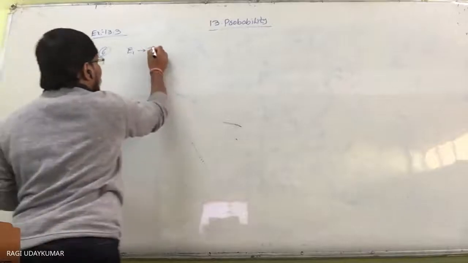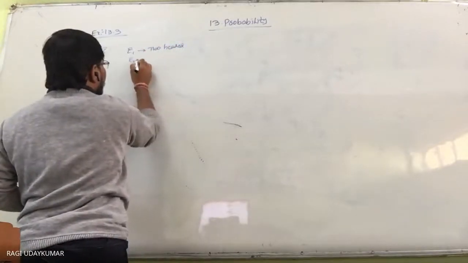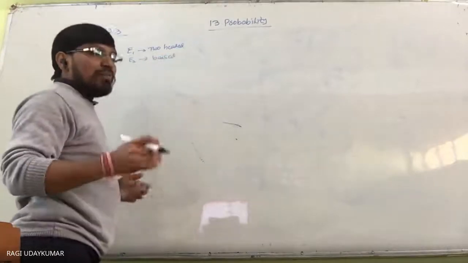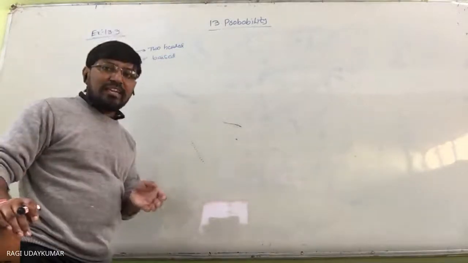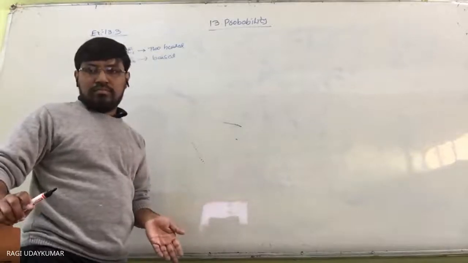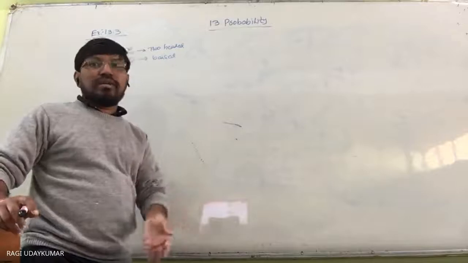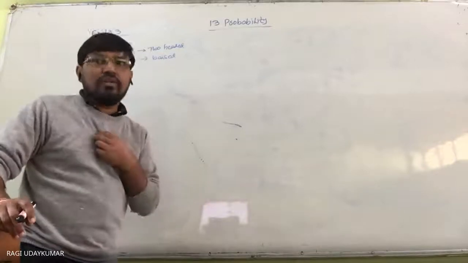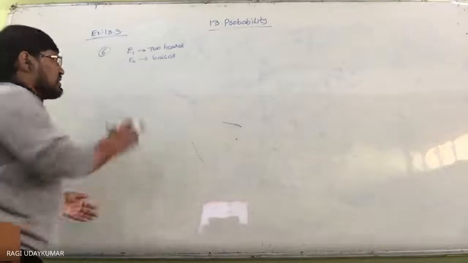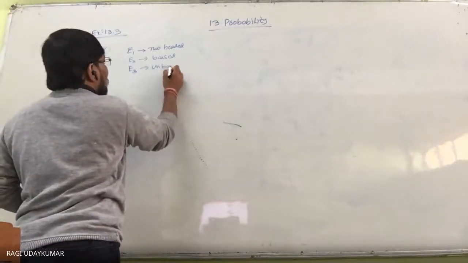E2 is the event of the biased coin. Unbiased means the probability of getting a head is 1 by 2, and the probability of getting a tail is also 1 by 2. Biased coin means more number of times, 75% as already given, you get a head. So equally it is not going to come. Such a coin is called a biased coin. And the next one is the unbiased coin.